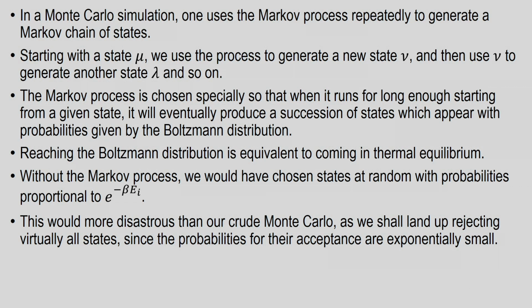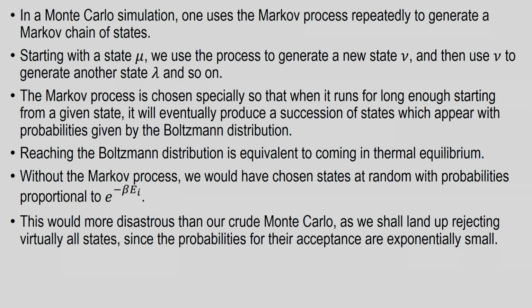The Markov process is chosen specially so that when it runs for a long enough time, starting from a given initial state, it will eventually produce a succession of states which appear with the probabilities given by the Boltzmann distribution. Reaching the Boltzmann distribution is equivalent to coming to thermal equilibrium.